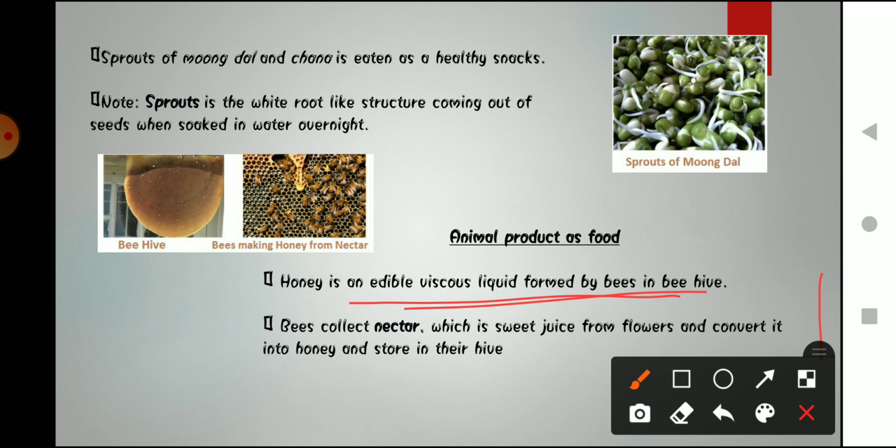Bees collect nectar. What is the meaning of nectar? Nectar is basically sweet juice, sweet juice that the bees collect from the flower.